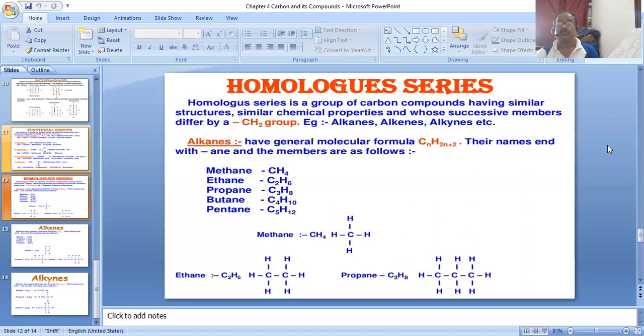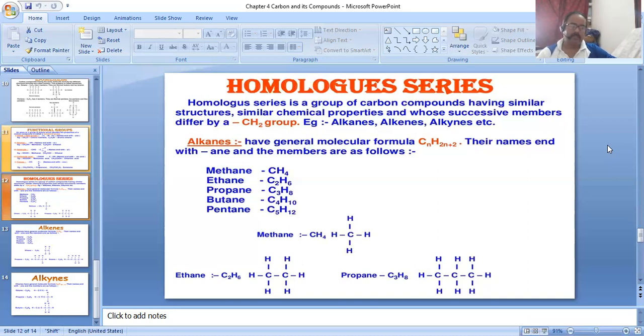Now we discuss the chemical properties of alkanes. The first point, combustion. Combustion means burning, in the presence of oxygen. When alkanes are burned in excess air or oxygen, they produce a blue flame and are completely oxidized to carbon dioxide and water with the evolution of large amounts of heat.